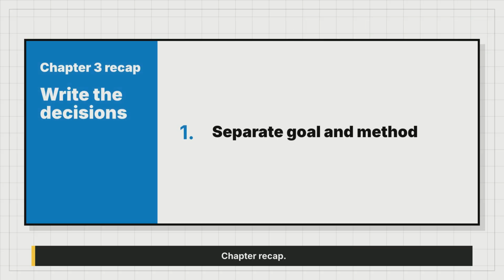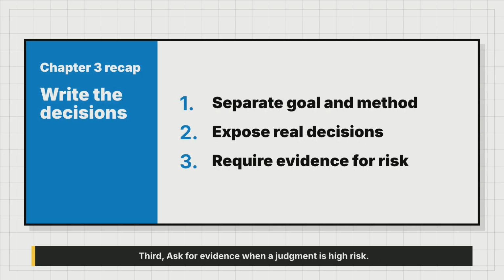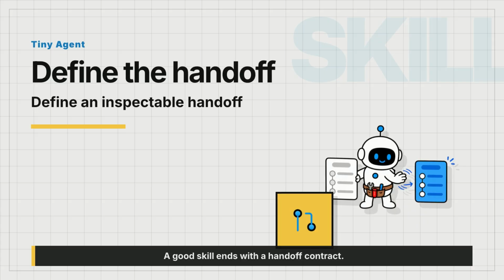Chapter recap. First, separate the goal from the method. Second, write branches only where a real choice exists. Third, ask for evidence when a judgment is high risk. A reusable workflow ends with an output another person or agent can check, edit, and continue. A good skill ends with a handoff contract.